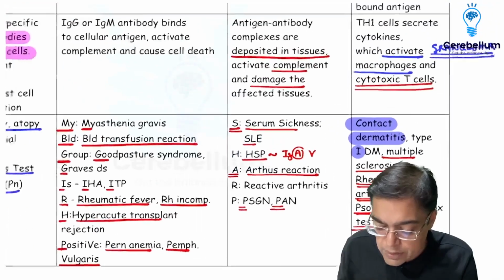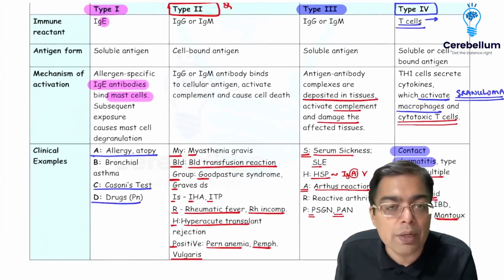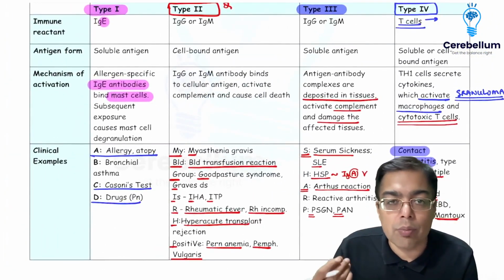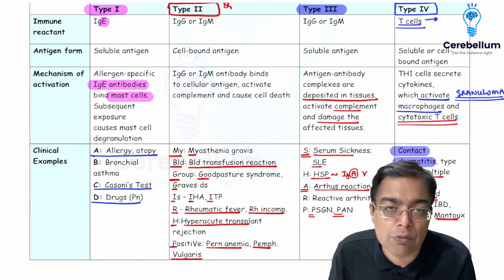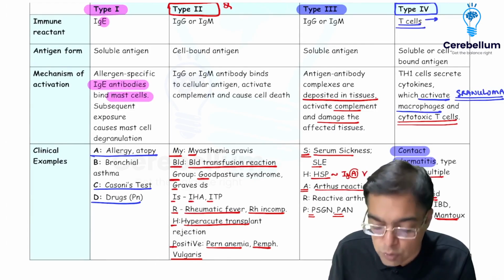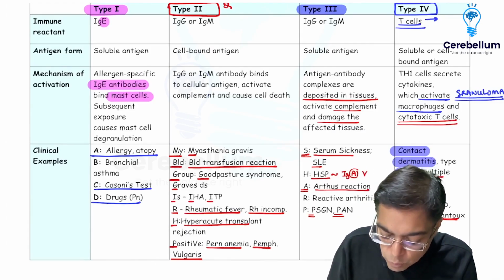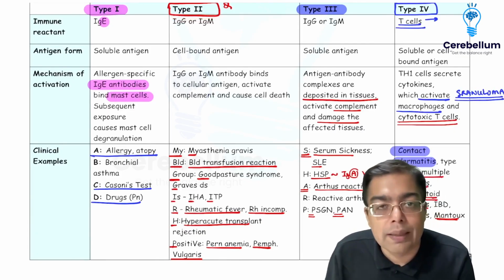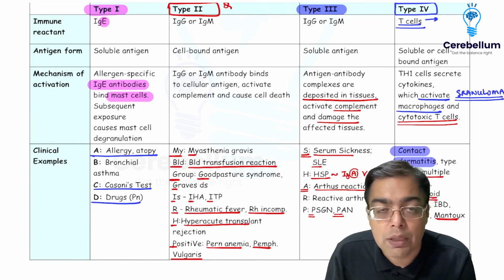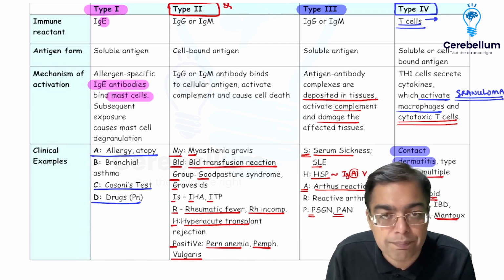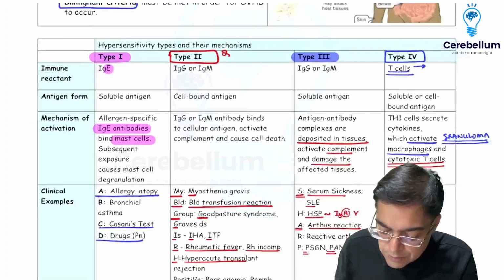So the pathogenesis is what we just need to quickly have a recap, and we need to have, more importantly, the idea about the different types of clinical examples of conditions which are exemplified with the presence of different types of hypersensitivity reactions. Of course, I must add over here that type 2 is what is going to be associated with hyperacute transplant rejection, and type 4 is going to be playing a role in the development of acute and chronic transplant rejection. Right? So that's about the hypersensitivity reaction, friends.